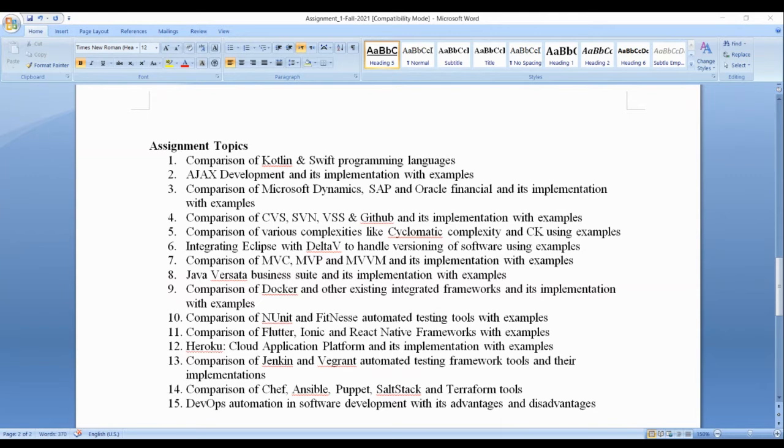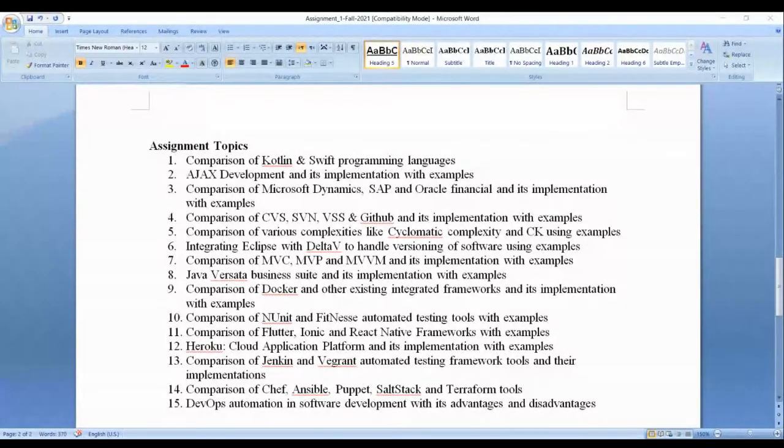So you can select one. First come, first serve, FIFO, first in, first out. As you have studied in operating systems, we have FIFO and LIFO. So it's FIFO. So first come, first serve. So if you select, for example, the first topic, Jazir, he selects Kotlin and Swift. So it's assigned to him. No other student can take the same topic.